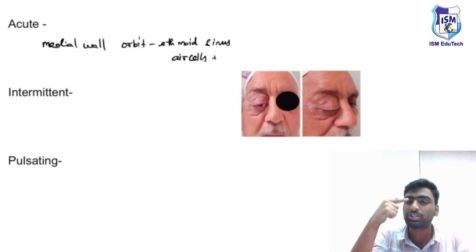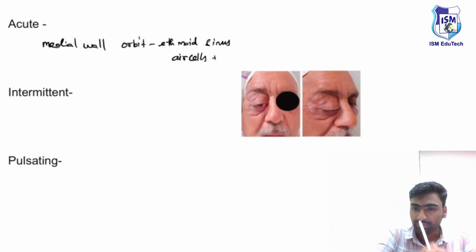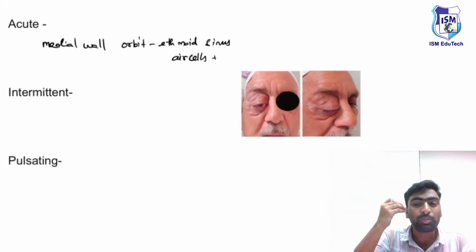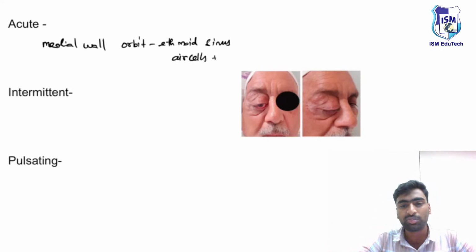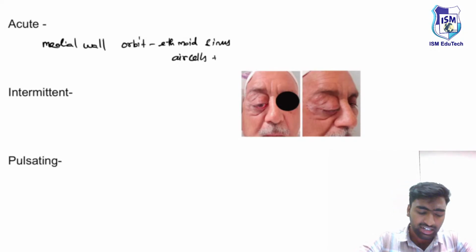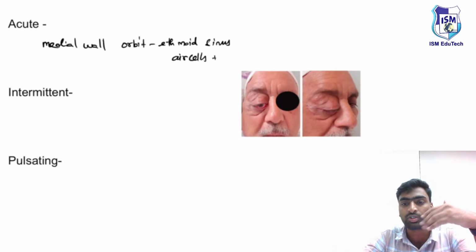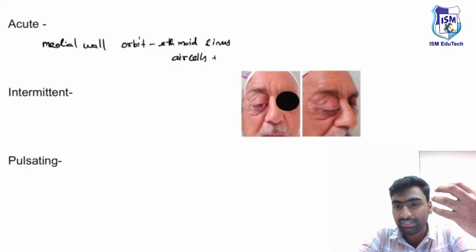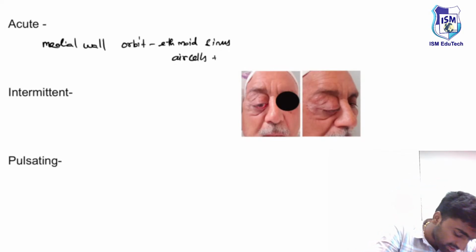So when there is a trauma to the medial side of the eye, this leads to the release of air from the sinuses, and this air comes and accumulates inside the orbital cavity. We know this orbital cavity contains a volume of around 30 ml, and the orbital contents are tightly packed, so the air finds it difficult to escape and keeps on accumulating, presenting as an acute proptosis. So in the case of RTA, if he is presenting with features of acute onset proptosis,